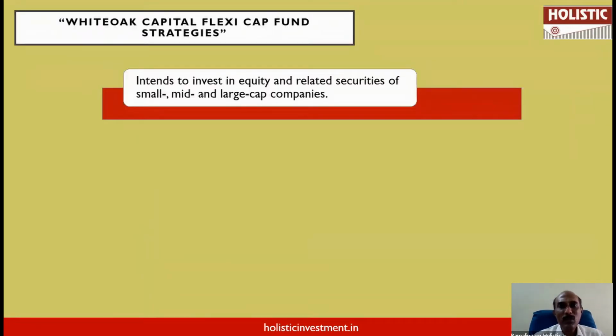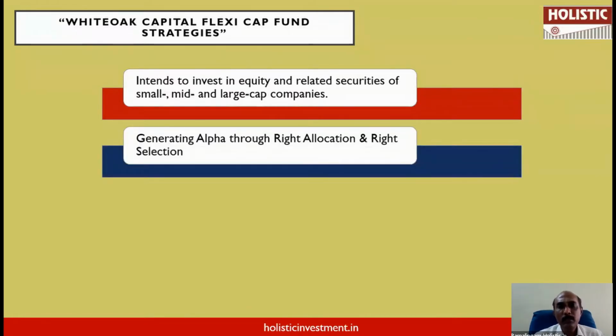What is the investment strategy of this particular fund? This fund will invest across capitalization, large, mid and small. This fund's strategy is to generate alpha, meaning to beat the index and generate additional return over the index through the right allocation in what kind of sector, in what kind of stocks to allocate. So the right kind of allocation, weightage, how much weightage to be given for a particular sector, how much weightage for a particular stock in the overall portfolio. So the right allocation and the right selection, picking the right stocks. Stock selection as well as allocation. Based on these two parameters, they are trying to generate alpha.